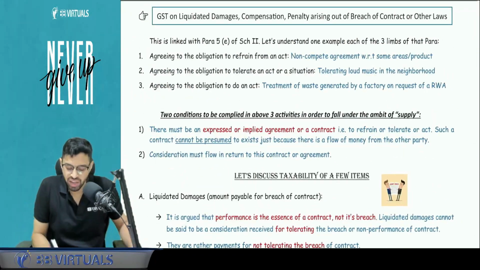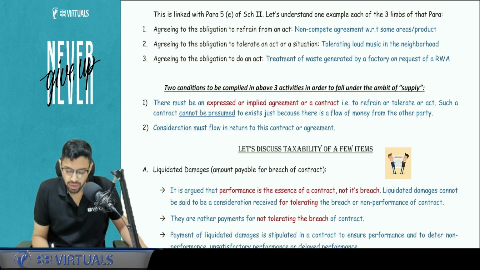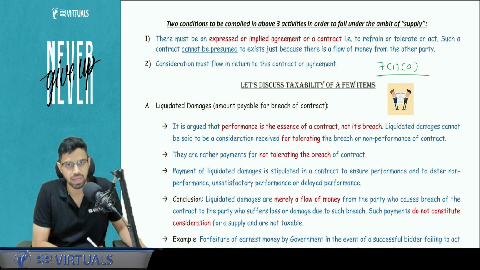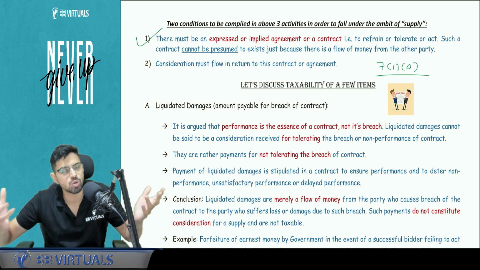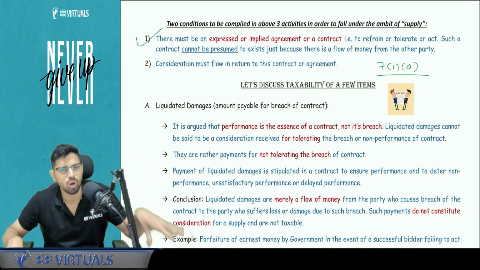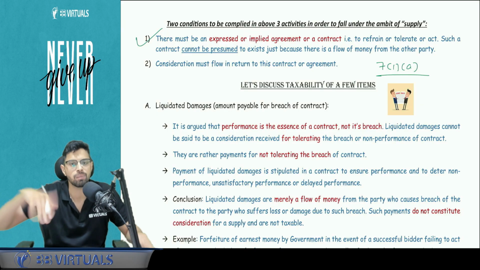The paragraph number 5E that I talked about above, agreeing to the obligation to refrain from, tolerate, or do an act. The examples I have already covered. Conditions I have already covered. The second condition of consideration was not required to be stated, because it already exists in section 7, sub-section 1, clause A. But yes, this condition I told you, that there needs to be an agreement. Just because someone is paying me, it cannot be assumed that we have an agreement. There should be an express or implied, oral or written agreement or contract that I am agreeing to do something and the other person is paying me.